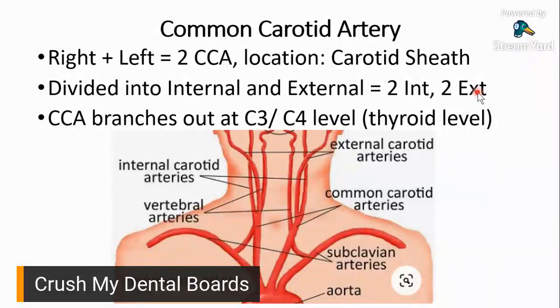Now, it says there on third bullet point, the CCA would branch out. It branches out at the C3 or C4 level. When you say C3, C4, that's the spine, that level. Third and fourth level. Sa thyroid level, dun nagba-branch out yung common carotid artery para maging internal at external. Okay.